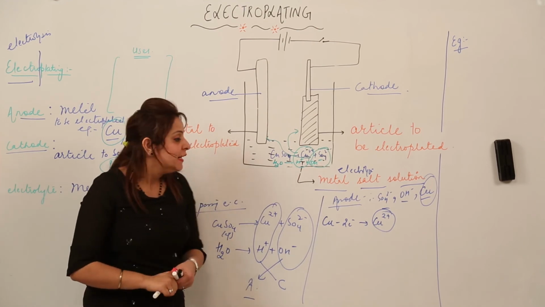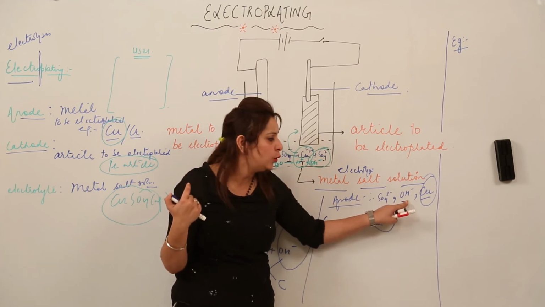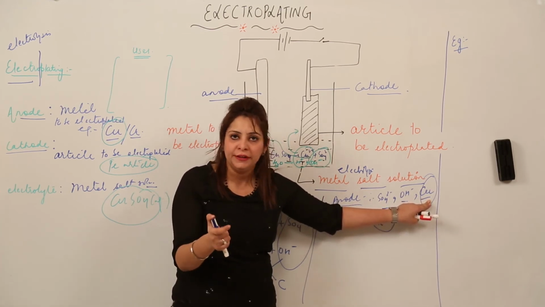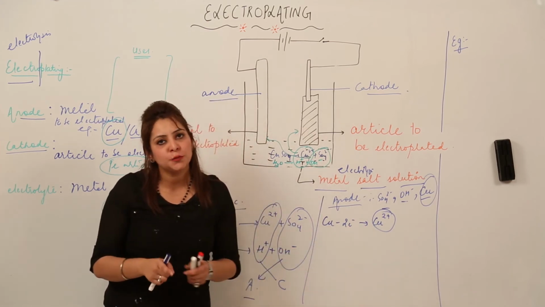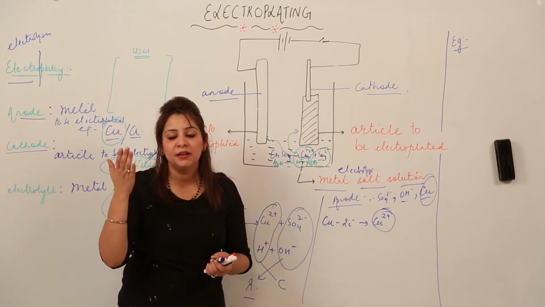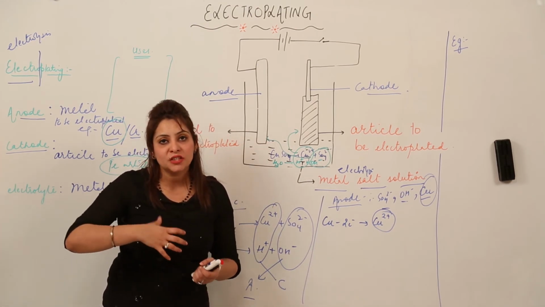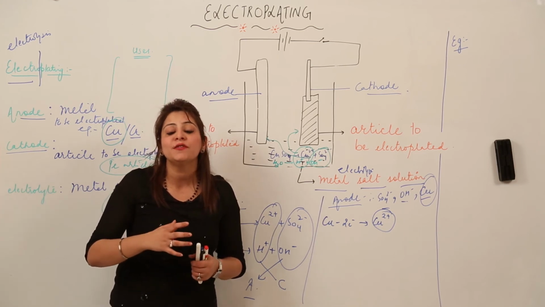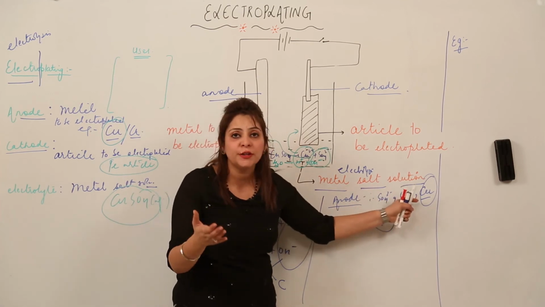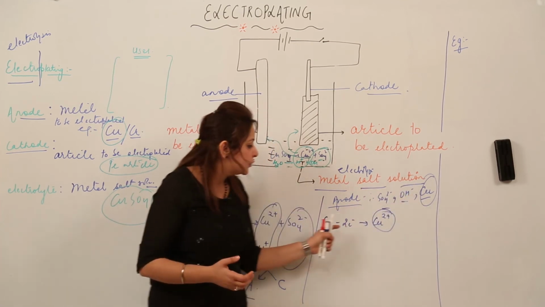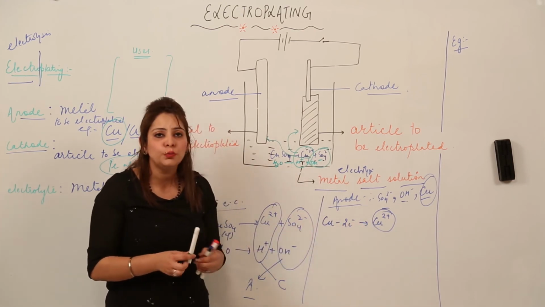I think you got it, that these ions just migrate. These two ions from the solution migrate to the anode, and the anode is already made up of copper. But out of these three, only copper has the lower discharge potential. You know that the substance which has the lower discharge potential is the one discharged at the respective electrode, or which undergoes a chemical change. So out of them, which is going to undergo change? That is the copper. Here you can see the copper loses its 2 electrons and forms Cu2 positive.